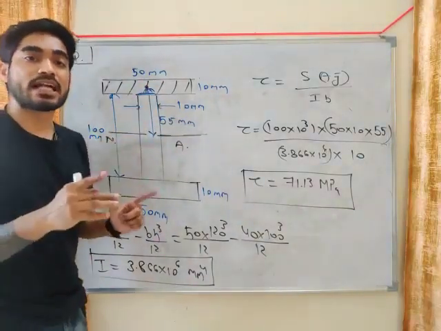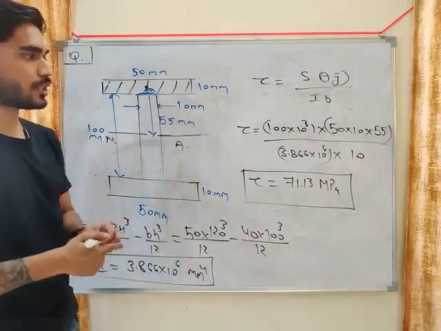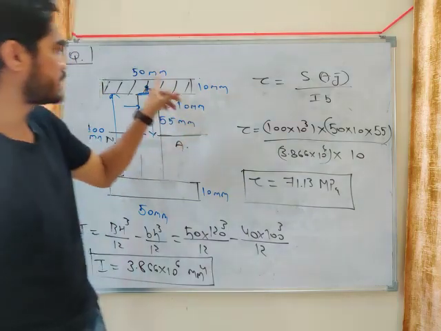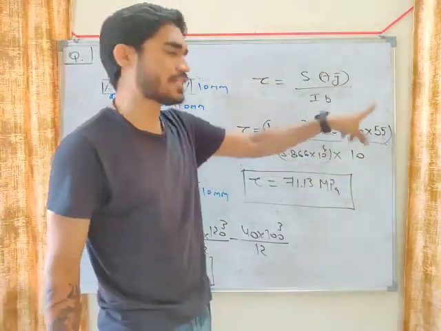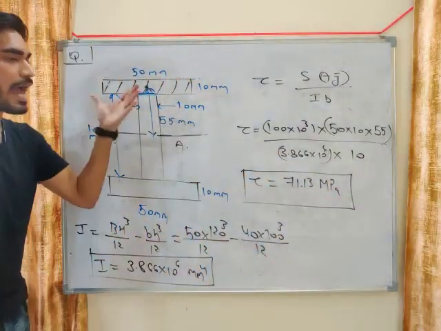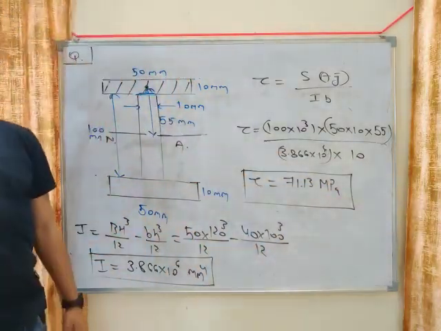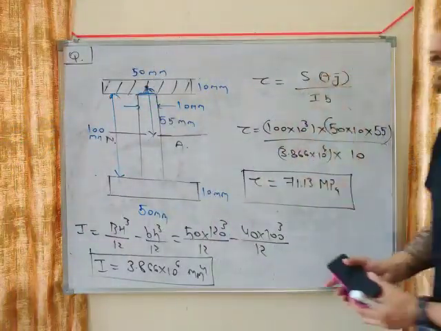Tau at the junction in the flange: if you want to calculate tau in the flange, then you have to put the width of flange. What is the width of flange? 50. So if you put 50 here, everything else will remain the same. You just have to change the width. You will get the tau at the junction in the flange, my friend. Okay. So this is a very important numerical from I section.